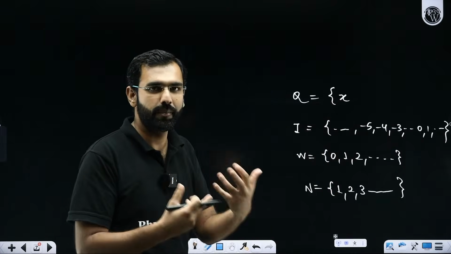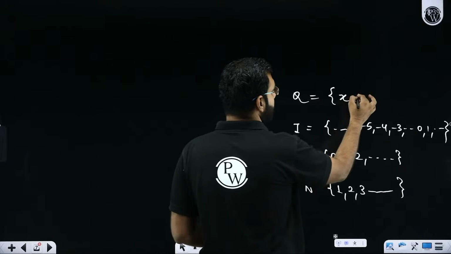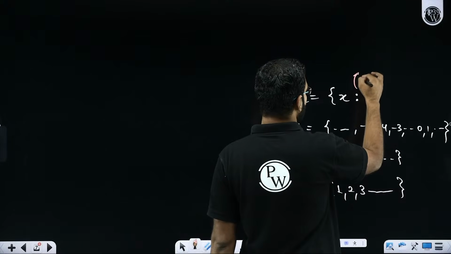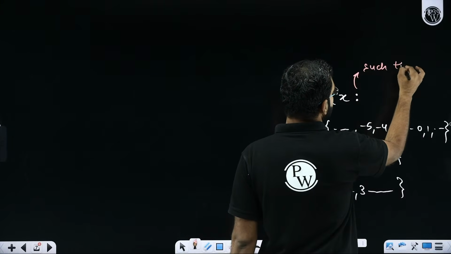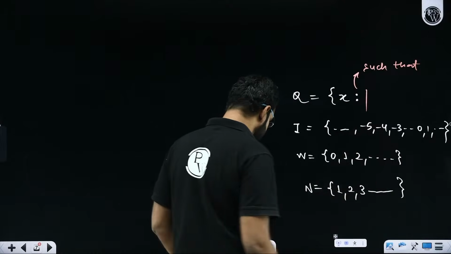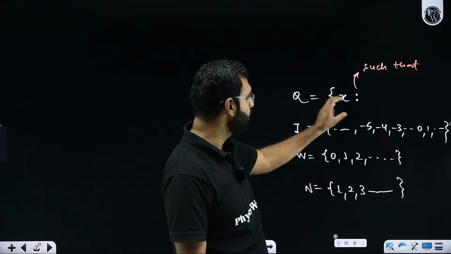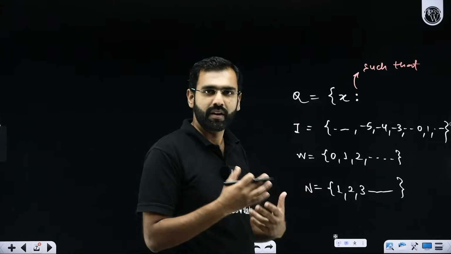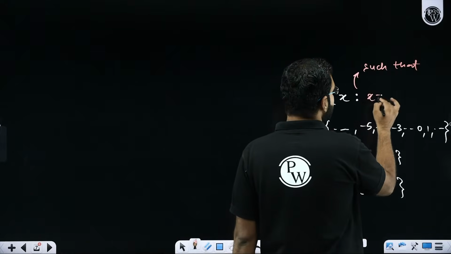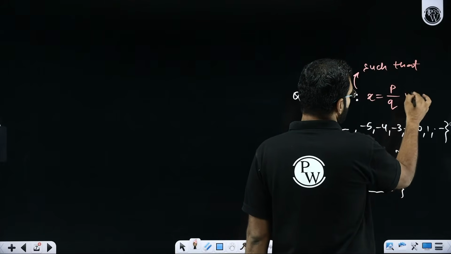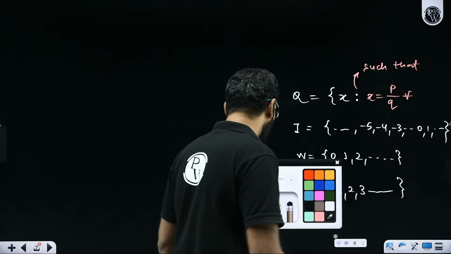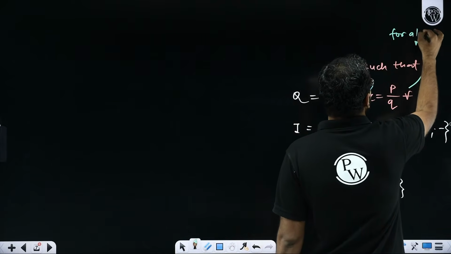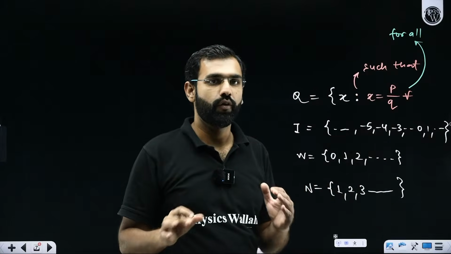Those elements are denoted by x, such that this x has the following. These two dots are read as "such that". Some books use a straight line like this as well. So whichever you use, either two dots or a straight line, both are fine. So this set Q contains x such that x is of the form p by q, where, or for all, this inverted A reserves the meaning for the word "for all".